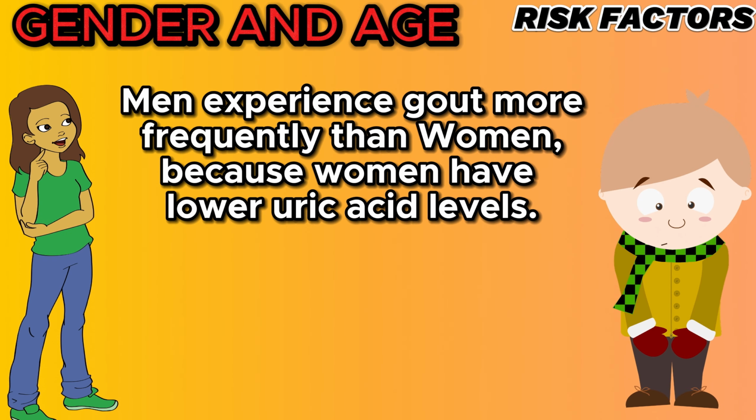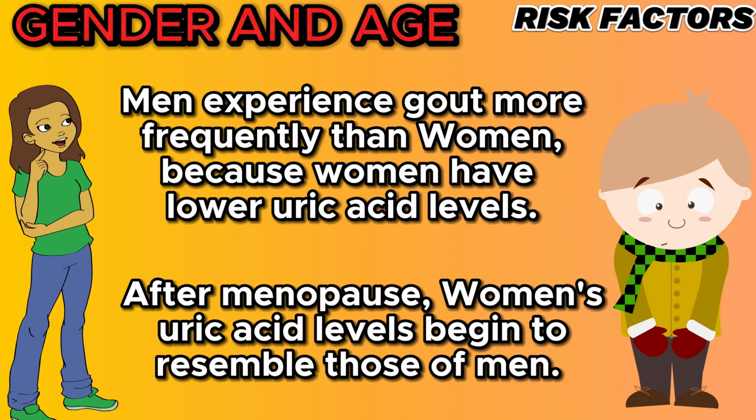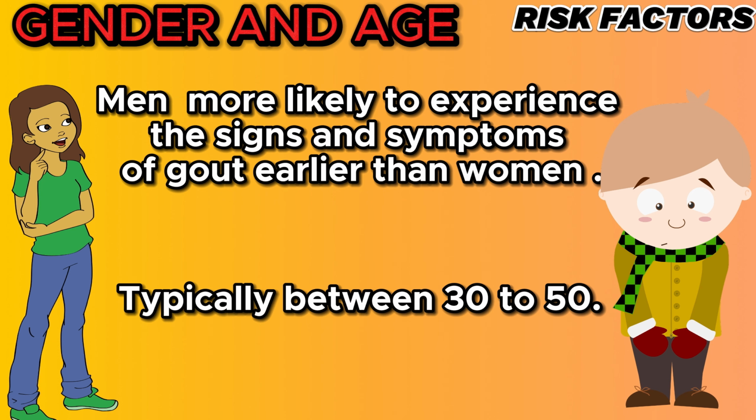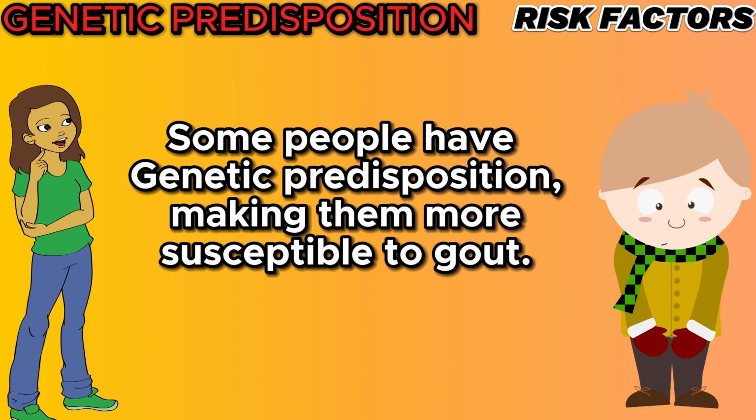Men experience gout more frequently than women, largely because women typically have lower uric acid levels. However, after menopause, women's uric acid levels begin to resemble those of men. Men are also more likely to experience the signs and symptoms of gout earlier than women do, typically between the ages of 30 and 50. Some people have a genetic predisposition, making them more susceptible to gout.